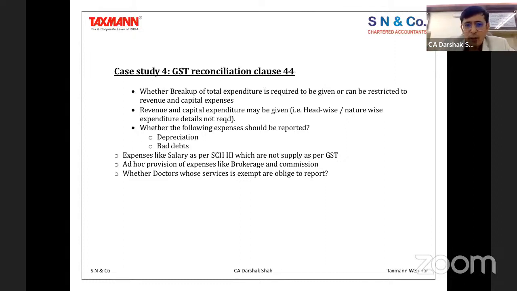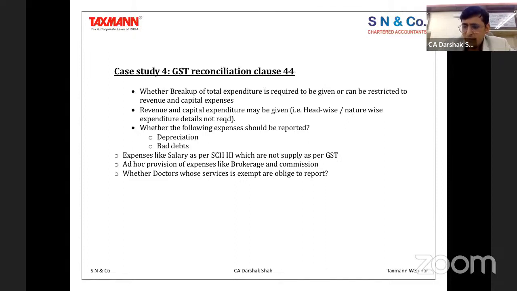Whether the following expenses should be reported: depreciation, bad debts, etc. Expenses like salary, ad hoc provisions of expenses, which are not supplies under GST. Whether this kind of expense, which is not in relation to GST, requires to be reported. In my personal view, it is not required, because these transactions are specifically not in terms of supply of services or goods, and therefore they may not get reported.